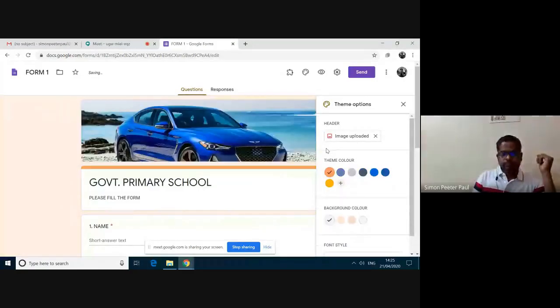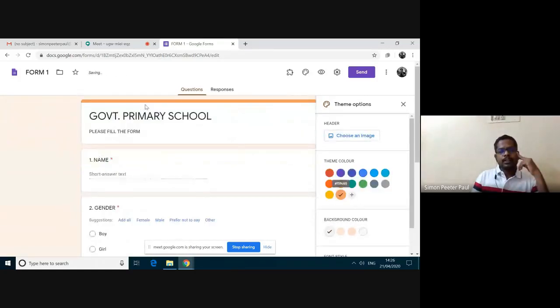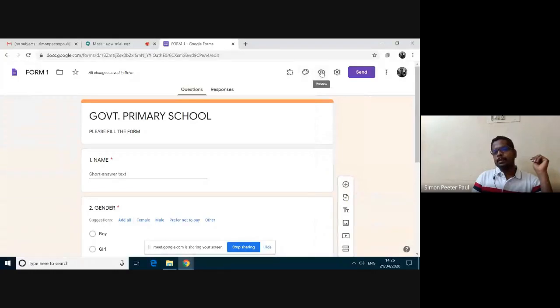If the screen is not clear, just move the media button a little bit back and then you can watch. Okay, I have changed the image. If I don't want it, I click this one and it goes off. The first one is add-on, tomorrow you will learn. The second one is customized theme, that is what we clicked, and the third one is the preview. I'm clicking this preview.